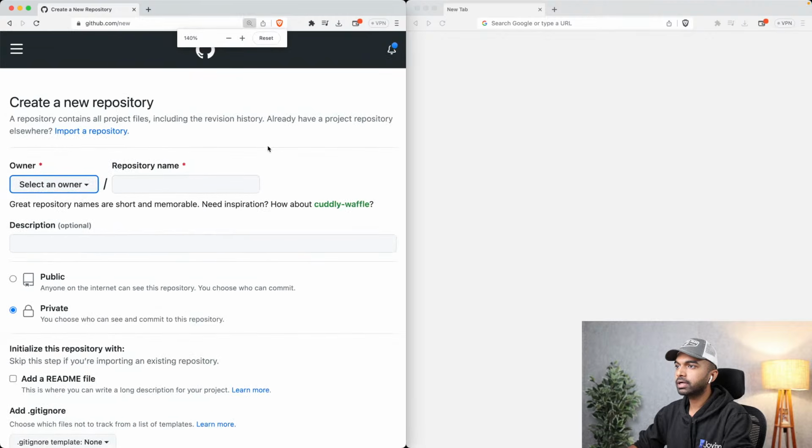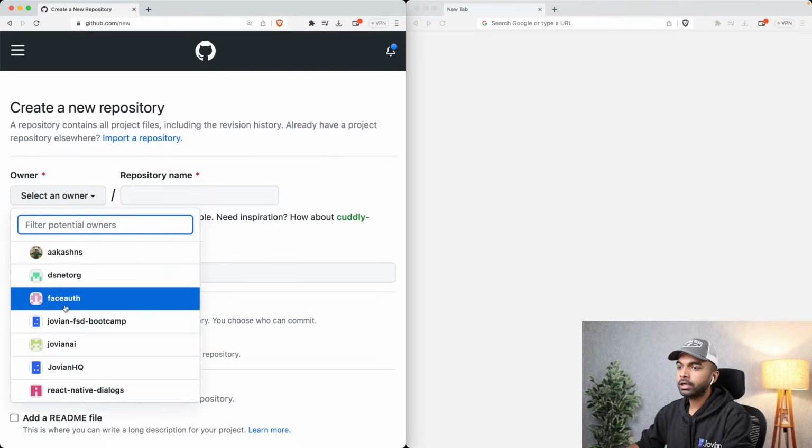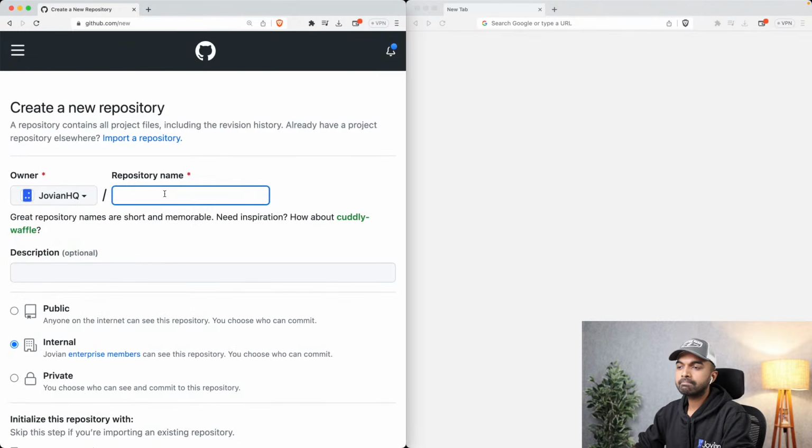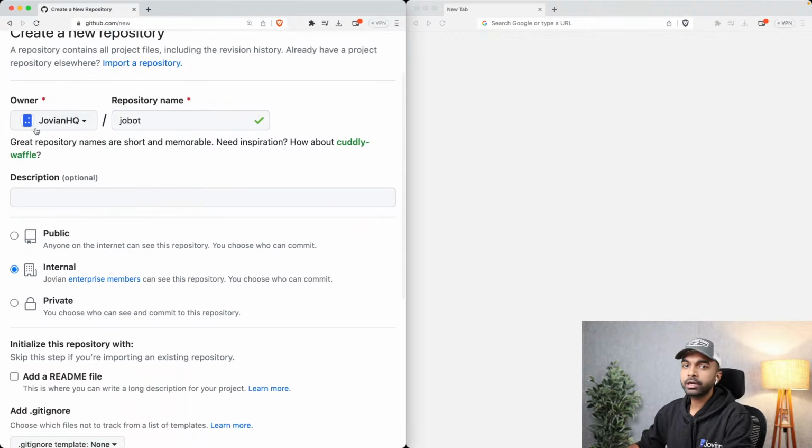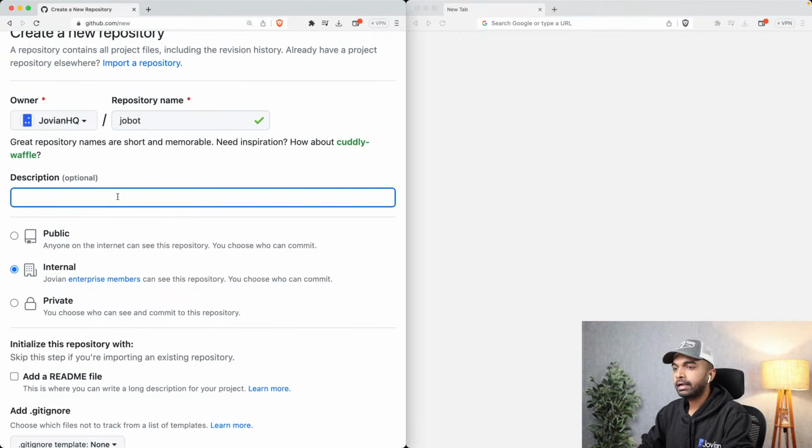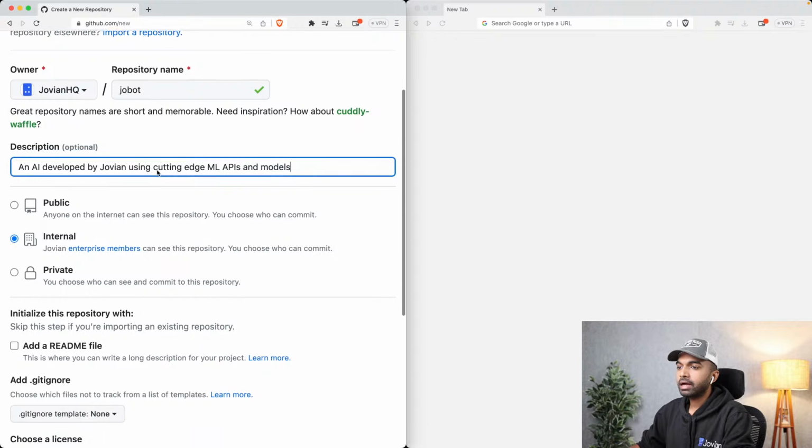Let me zoom in here a bit. I'm going to put it under the Jovian organization, but you can also just create it in your own account. I'm going to call this repository Jobot, so jovianhq/jobot is going to be the repository link. For the description: an AI developed by Jovian using cutting edge ML APIs and models. I'm going to make it public.